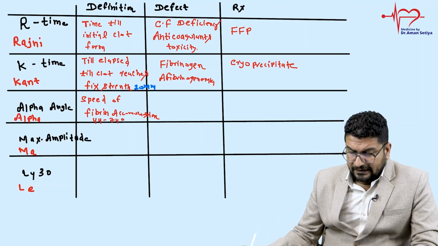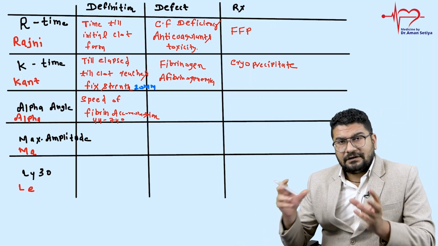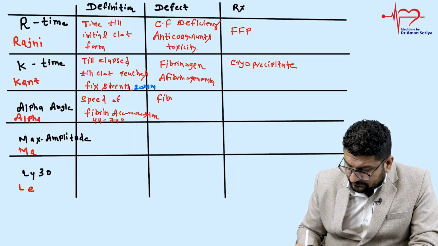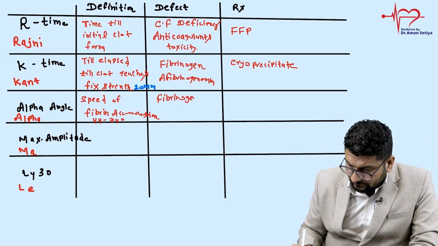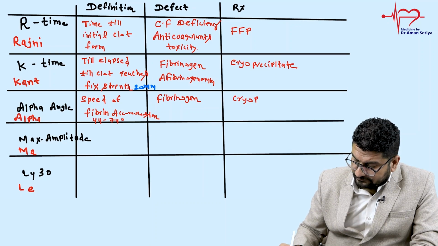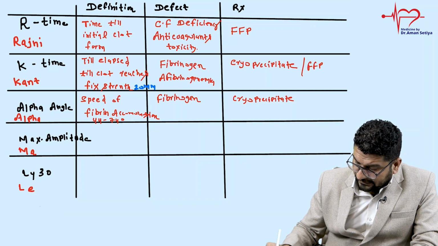So this is also telling you how strongly fibrinogen is linking with fibrin. So that is again a defect of fibrinogen. So in this also what do you have to give? Cryoprecipitate. We can also use FFP in both scenarios, but cryoprecipitate is more effective.